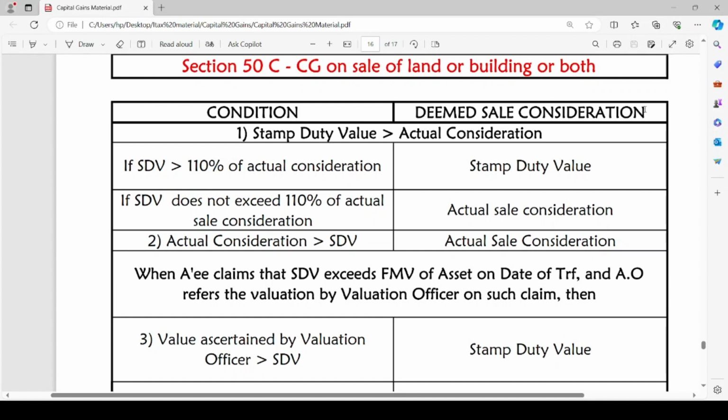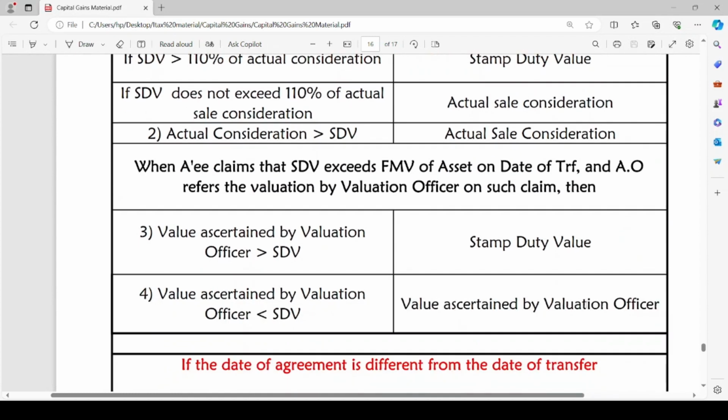When the assessee claims that SDV exceeds fair market value of asset on date of transfer and the assessing officer refers the valuation to a valuation officer on such claim, this is the third case. The assessee claims that stamp duty value exceeds the fair market value of asset on date of transfer. It is the claim by the assessee. In such a case, what the assessing officer does is he will refer the valuation of such capital asset to a valuation officer on such claim.